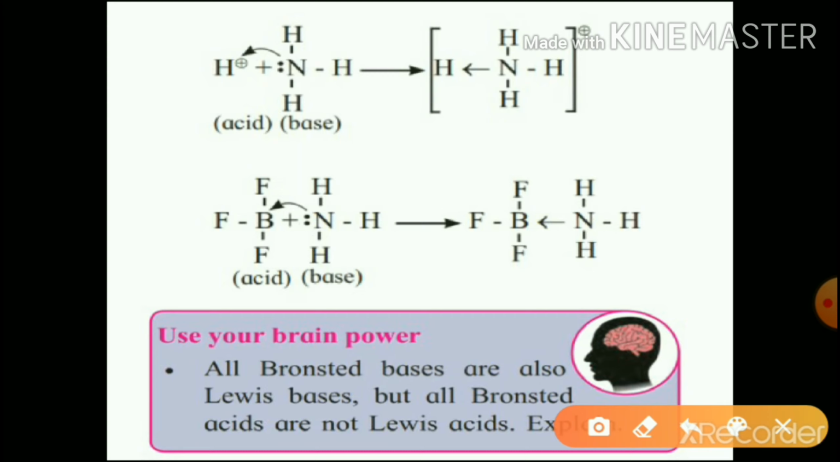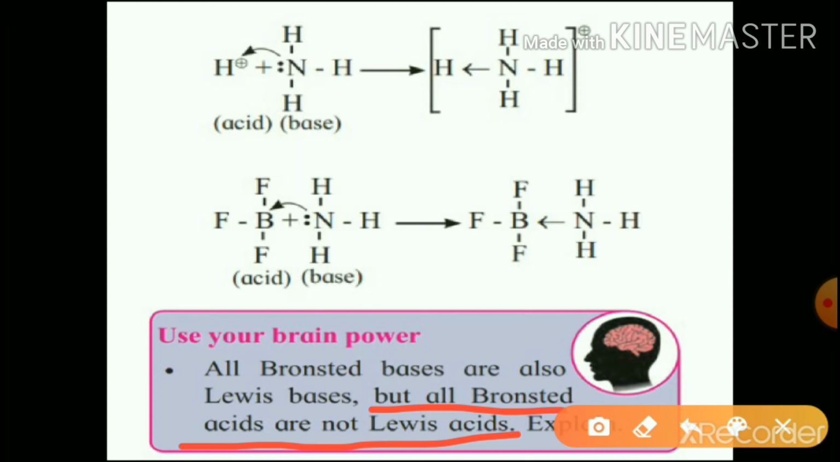Here is one question given. All Bronsted bases are also Lewis bases. Bronsted bases are proton acceptors. Lewis bases are electron pair donors. So electron pair donors can accept the proton. But the reverse is not true: all Bronsted acids are not Lewis acids.